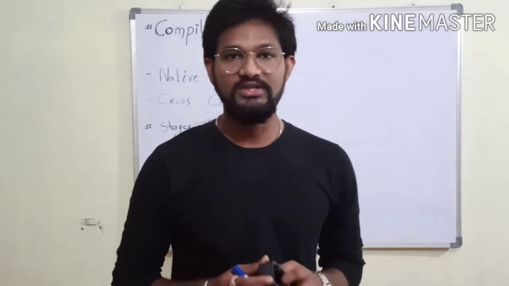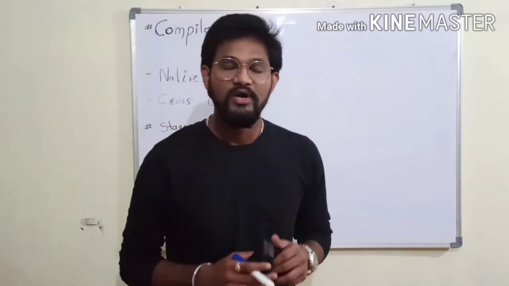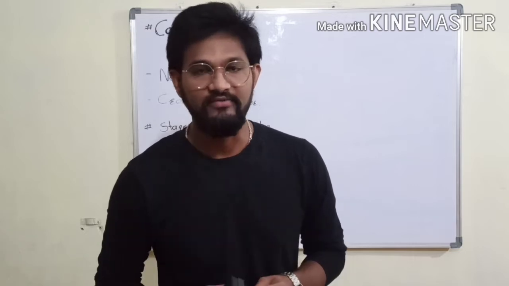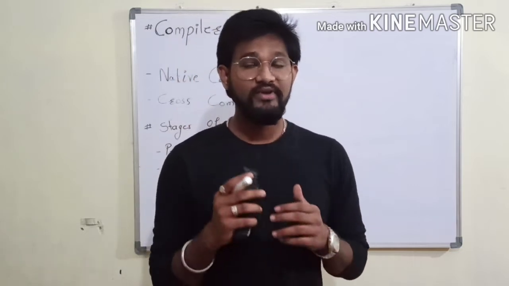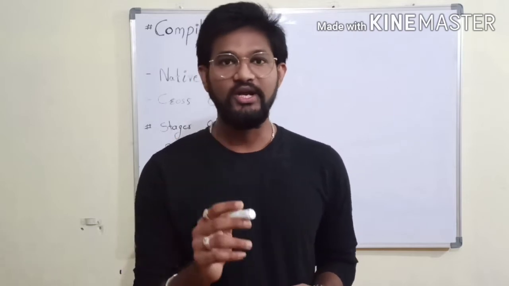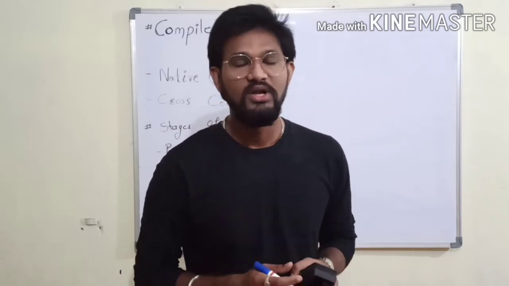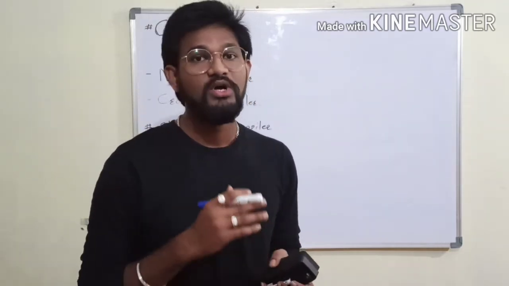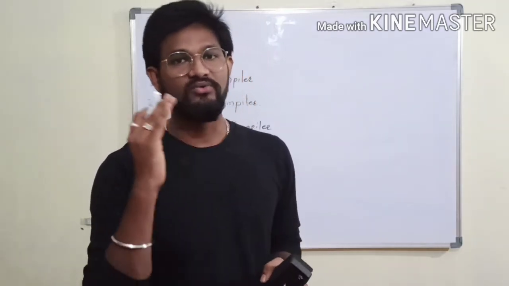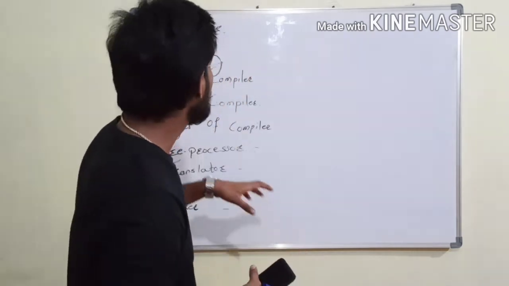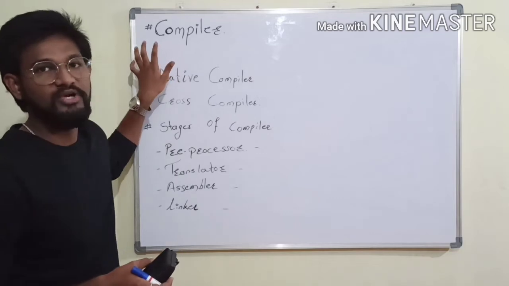We already wrote one C program, that is the hello world program. We compiled it and generated the a.out file, that is a machine understandable file, and we ran it. When we ran the a.out file, we saw hello world printed on the window, that is the console. Now we will see how the .c file is converted into the a.out file, a machine understandable file. In this scenario, the compiler comes into the picture.